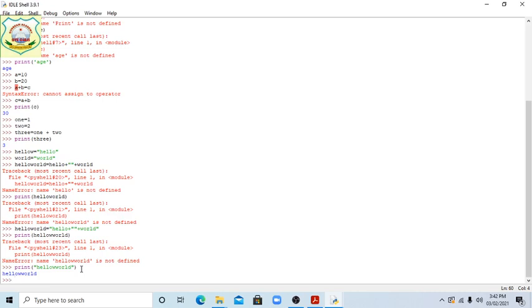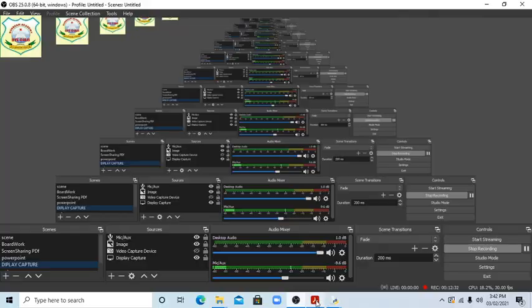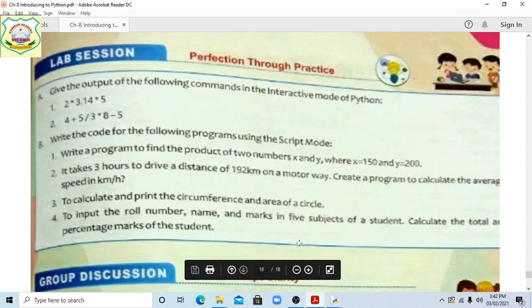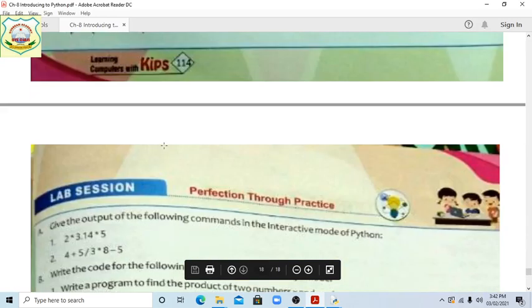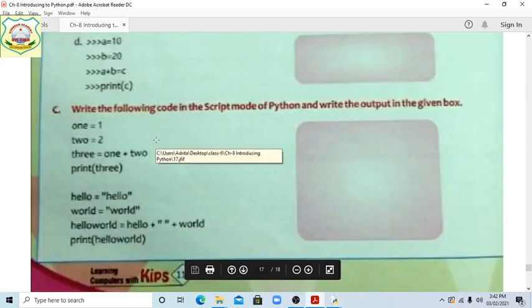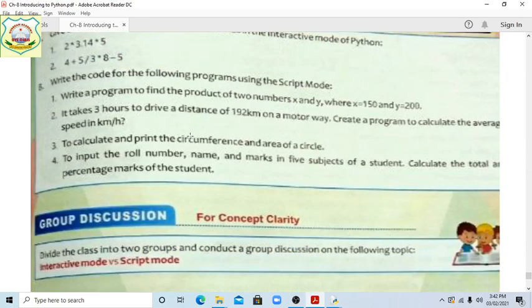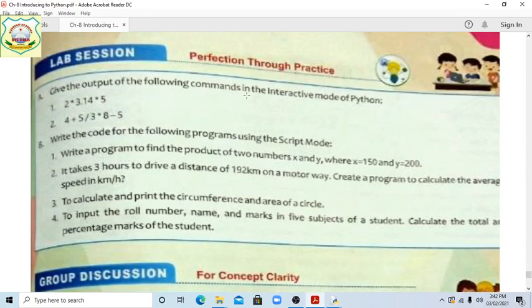After that, now a few programs are given, students. Give the output. Okay students, this one you have to write in script mode. We have been given the interactive mode. You have to write in script mode. Now give the output of the following commands in the interactive mode. This one you will write in the interactive mode. So see everyone.